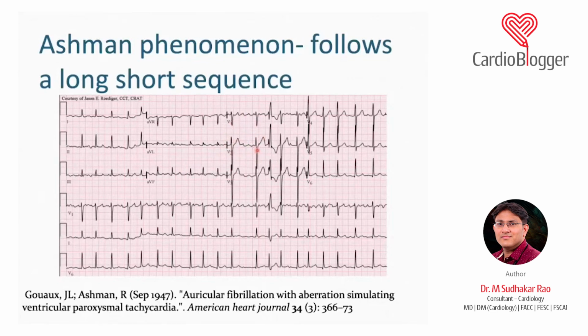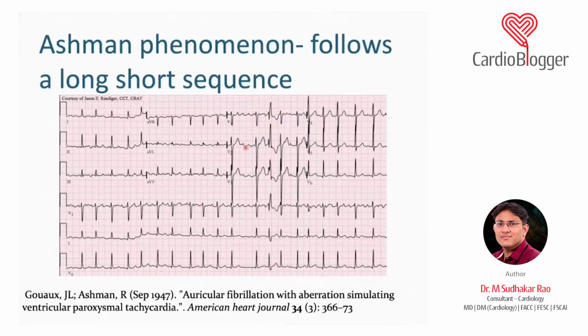After this long RR cycle, again there is a short RR, after which the patient has an aberrancy, and this aberrancy is of RBBB morphology. So what is Ashman phenomenon? In a patient with atrial fibrillation, following a long RR and short RR sequence, an RBBB type of aberrancy is known as Ashman phenomenon.